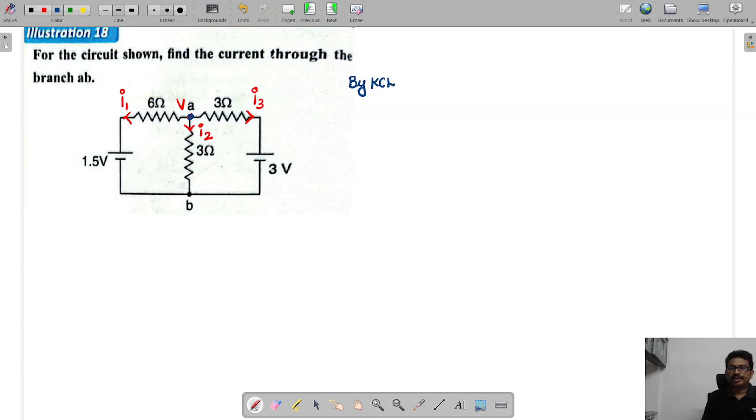By KCL, the sum of entering currents equals the sum of leaving currents. I1 plus I2 plus I3 is equal to 0, as there is no entering current. So this is V, and this point should be taken as ground, 0 volts.